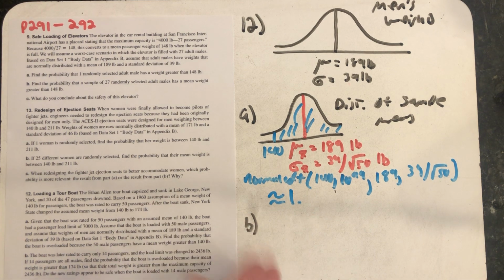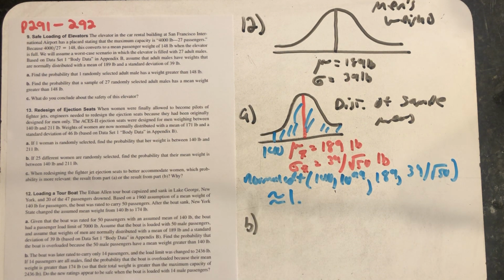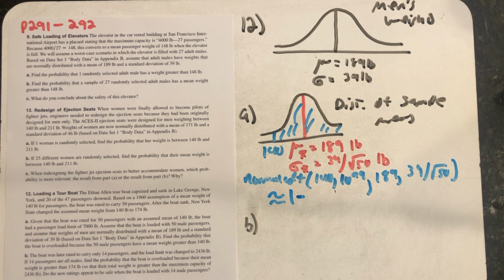Now we know this can't actually be a probability of 1 because there's some unshaded region over here. Every once in a while I like to be kind of sneaky and write a 1 minus saying that we know it's a little bit less than 1. But this is a super dangerous situation. The tour boat is almost certain to be overloaded and be in danger of sinking with 50 people on it.